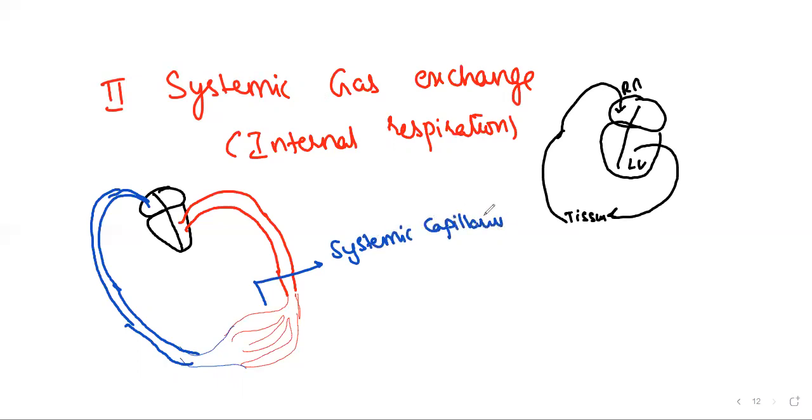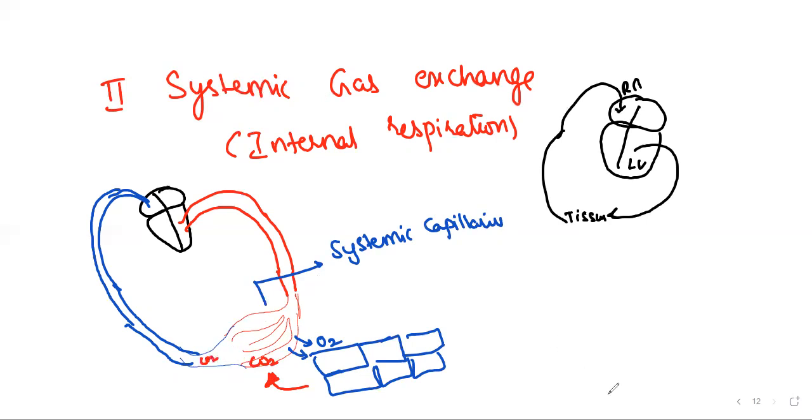So what are these? Systemic capillaries. So here what should happen? At systemic capillaries, what is available? Tissues are available. So what do we have to give to them? Oxygen. We need to submit oxygen and we need to take over carbon dioxide. Just follow along: oxygen is given, carbon dioxide is taken. So here carbon dioxide is going, and more issues we'll discuss in the coming classes.